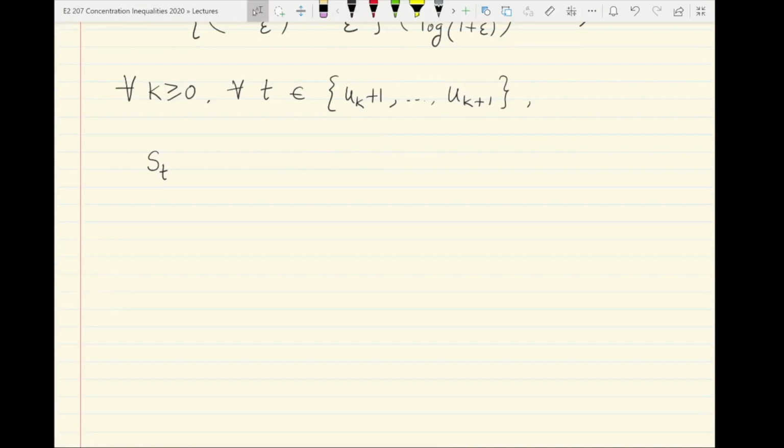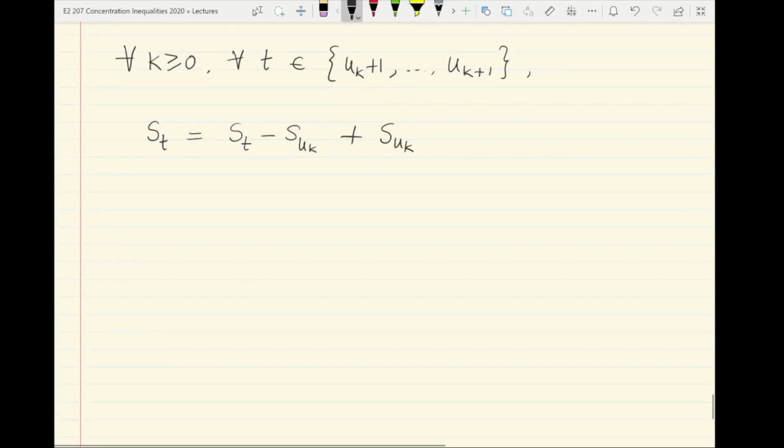So can we bound St finally? St is actually St minus Suk plus Suk, and each of these terms is bounded: the first one by step 2, the second term, the difference, by step 2, and the last term by step 1.